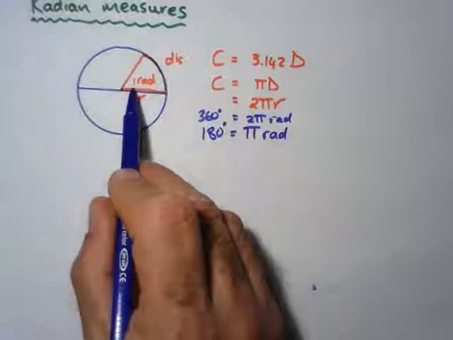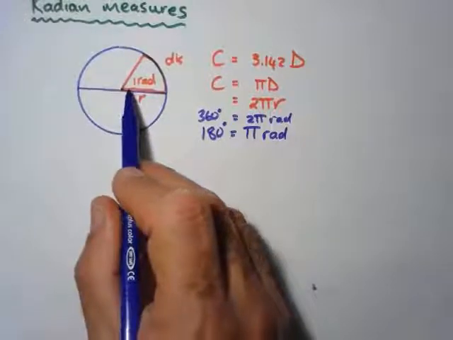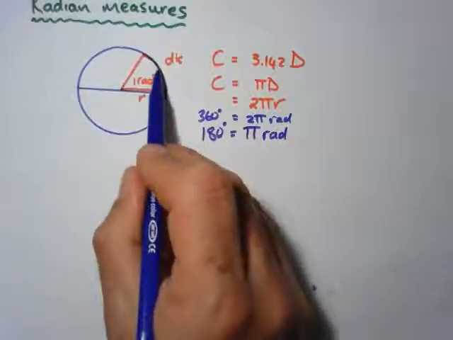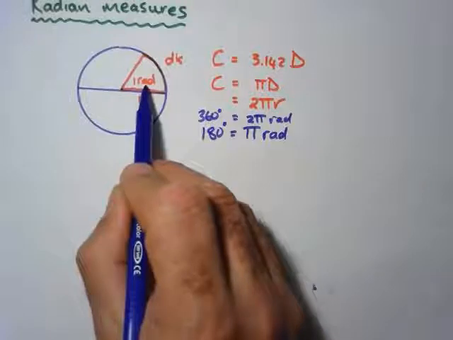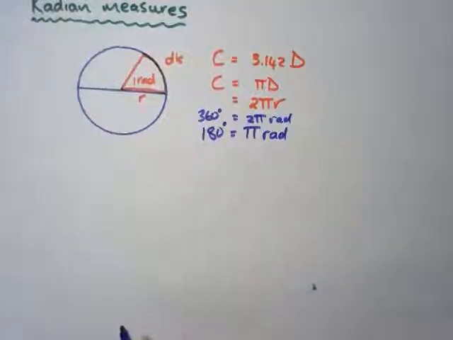You can still get one radian. You can get half a radian. Half a radian is when that distance there is only half of the radius, and that is why radian measure is all about ratios. That's a mouthful. You don't have to worry too much about that. That is where it comes from.